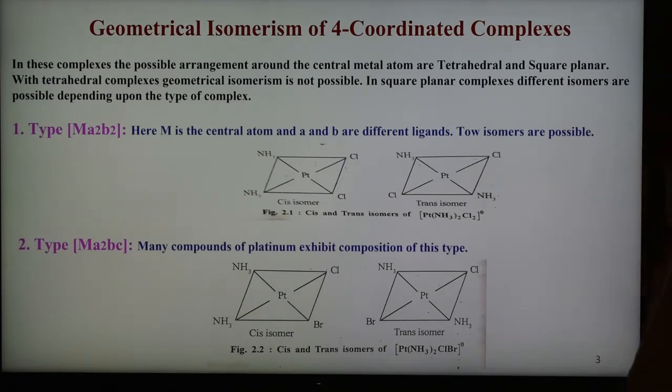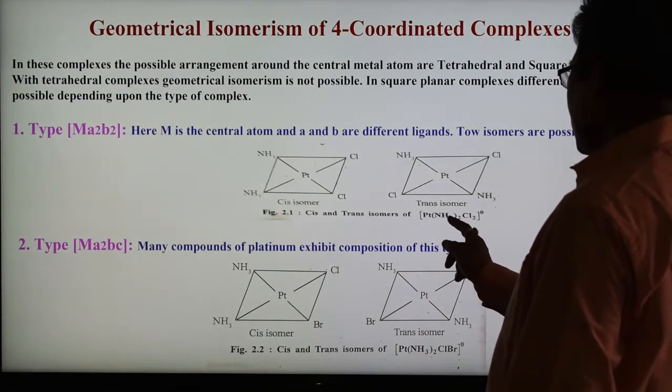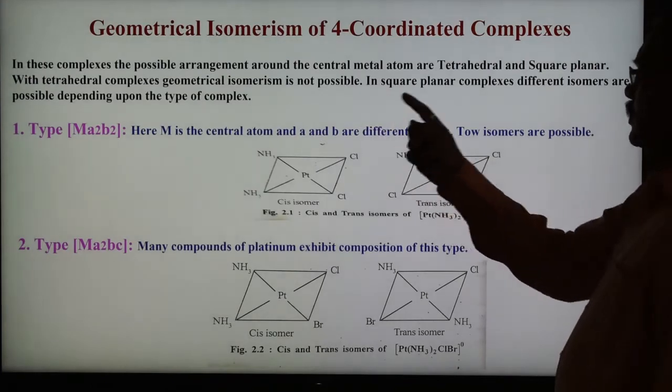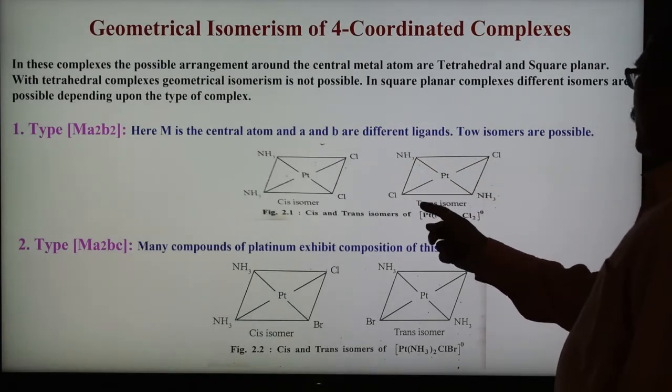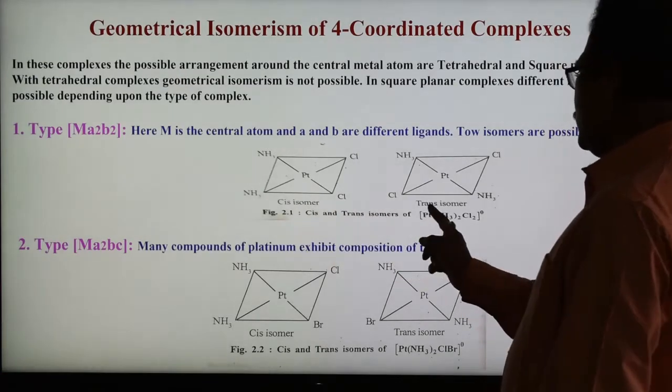So 2 isomers are possible here, shown in this slide. A well-known example of this type is dichlorodiammine platinum, and the 2 different isomers are shown in the figure: the cis and trans isomer of this complex. This is cis and this is trans.